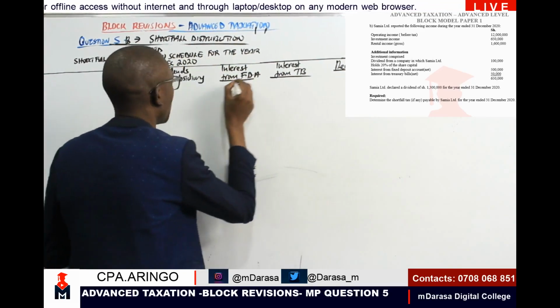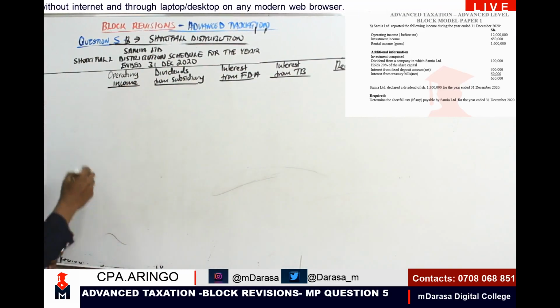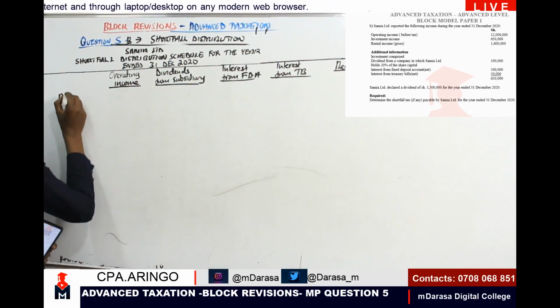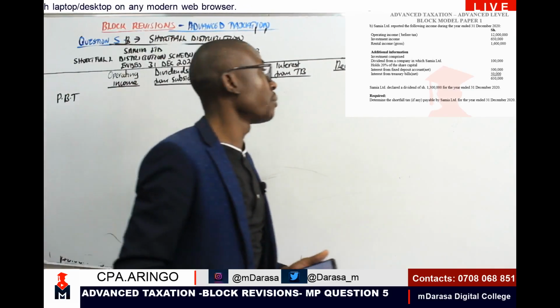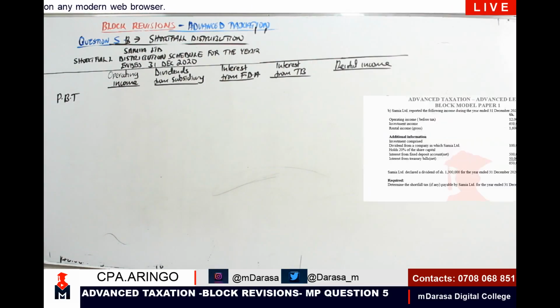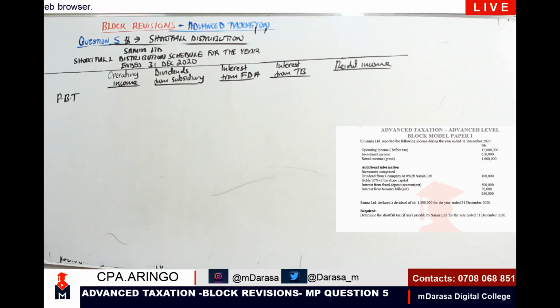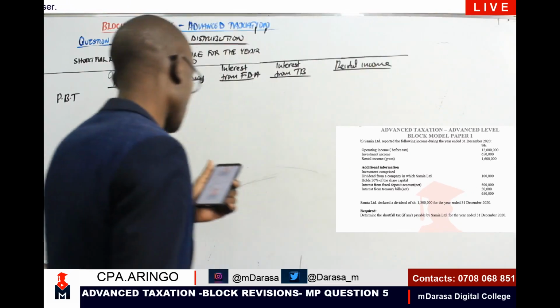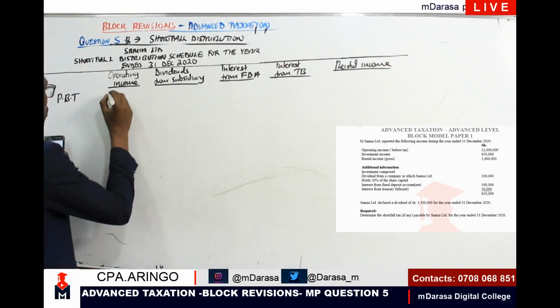So these were the incomes that we need to identify. Profit before tax. For operating income, I was given a figure of 12 million.